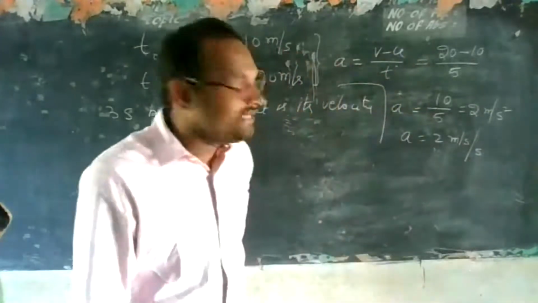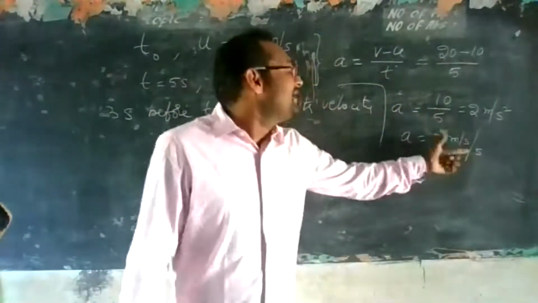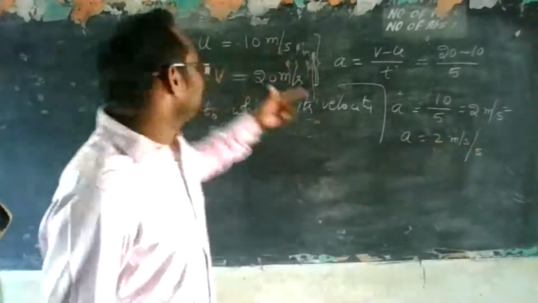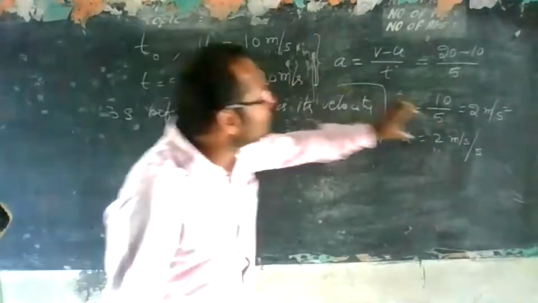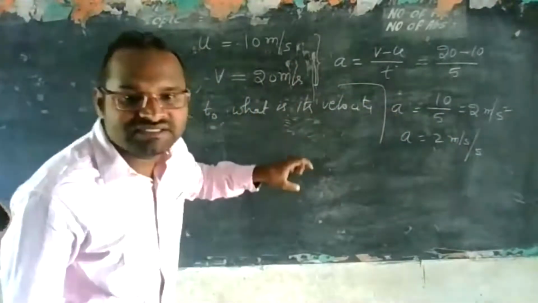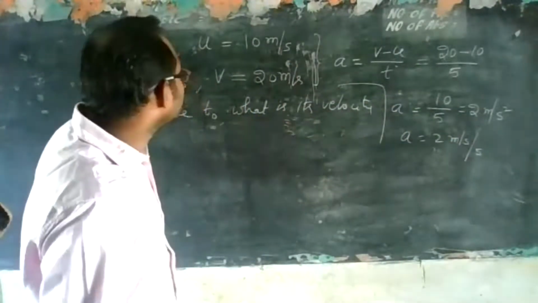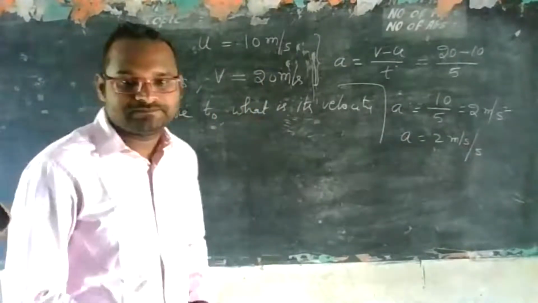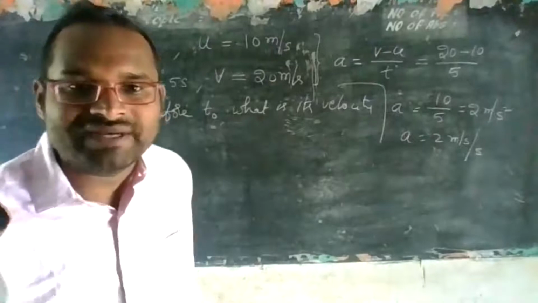The meaning of that is each second the velocity is changing by 2 meters. Then in 5 seconds, 5 twos are 10, so it becomes 20, that is 10 to 20.